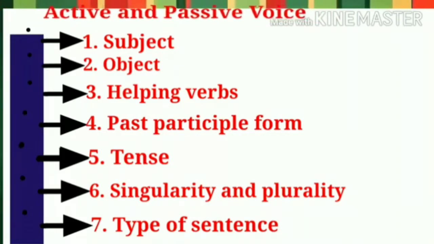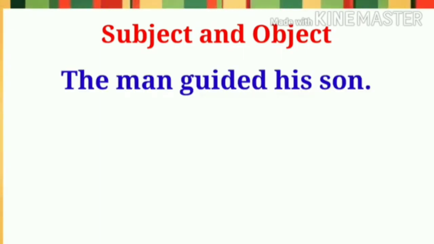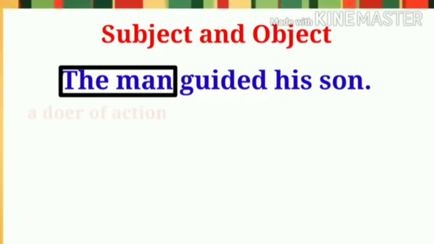Students, let us move to the first and the second point from our list, that is subject and object. I will explain with the help of example. Let us look at this sentence. The man guided his son. Students, in this sentence, the expression the man is the subject of this sentence. Why? The man is the subject because subject is a group of words which denotes a doer of action.